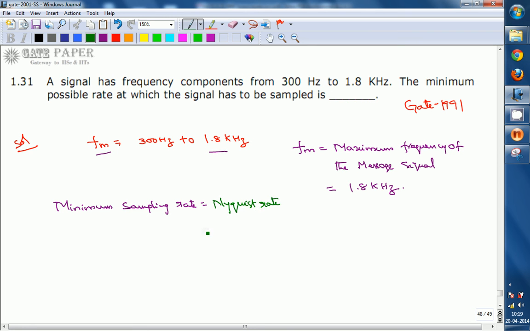Nyquist rate is nothing but the minimum sampling rate at which the signal is sampled to avoid the aliasing effect. It has the expression 2 into FM, that is equal to 2 into 1.8 kHz, which equals 3.6 kHz, the minimum rate at which the signal is sampled.